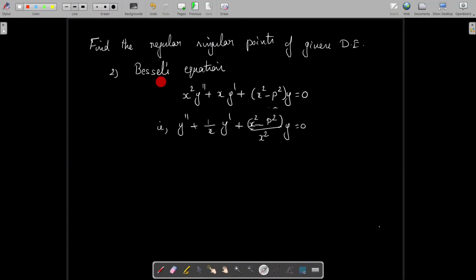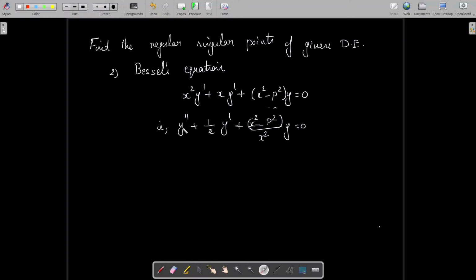Another example, Bessel's equation. Find the regular singular points of Bessel's equation: x square y double dash plus x y dash plus x square minus p square y equal to 0. Here you note that in our definition, the coefficient of y double dash should be equal to 1. So here it is x square, so you have to divide the whole equation by x square.